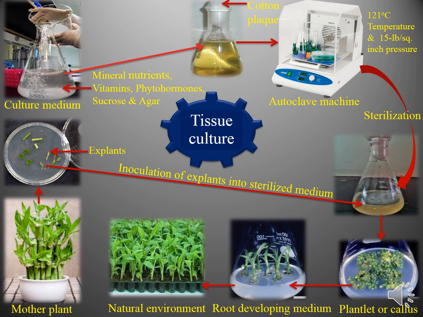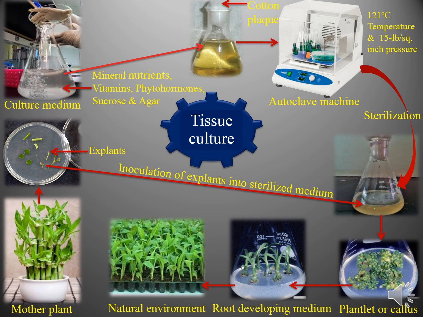Then we will keep the culture medium in an autoclave machine for sterilization, and bring out the culture medium from the autoclave machine. We will keep it at room temperature for some time, and then we insert explants into the culture medium.